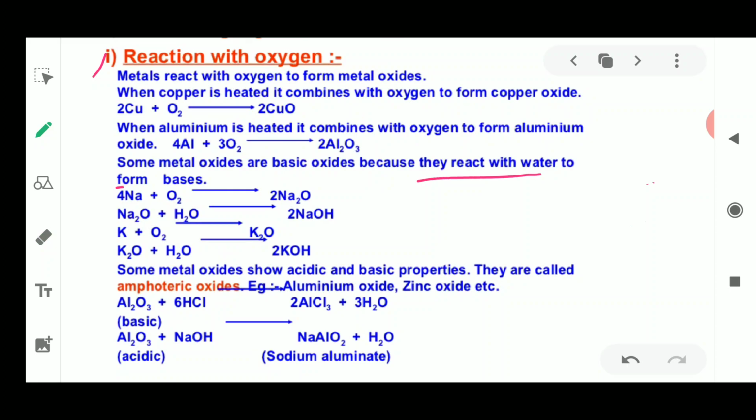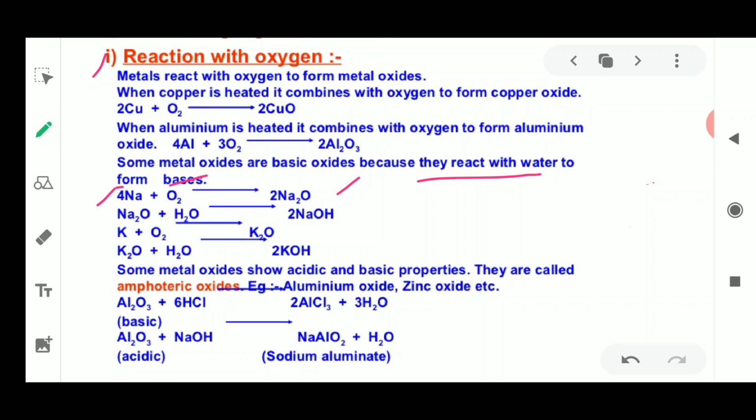When they react with water, they form bases. That is a very definite example, as we have seen here when magnesium ribbon is burnt. Here are some examples of such oxides. We will see this. This is sodium. When it is burnt with oxygen, it forms Na2O. Sodium oxide is formed.